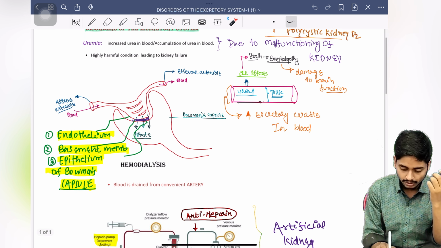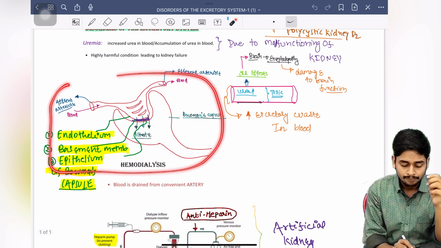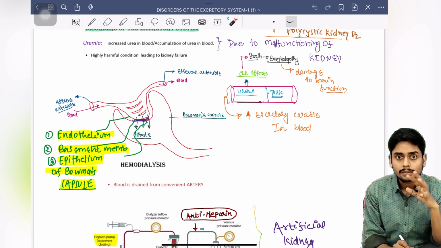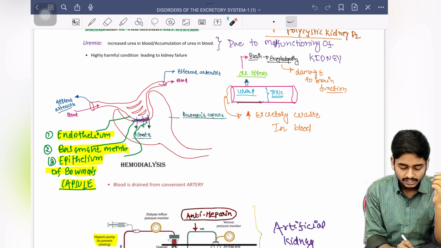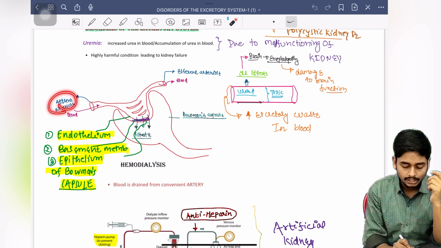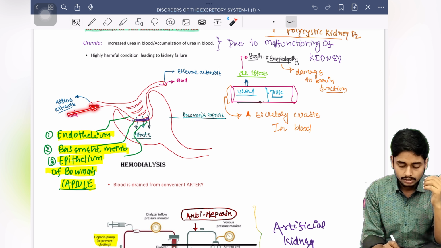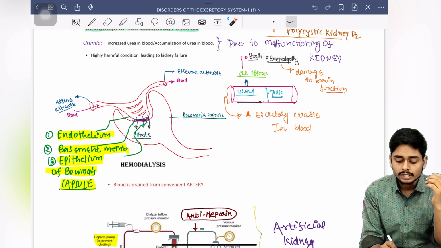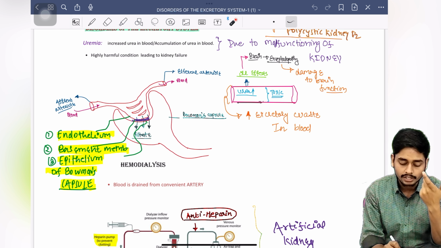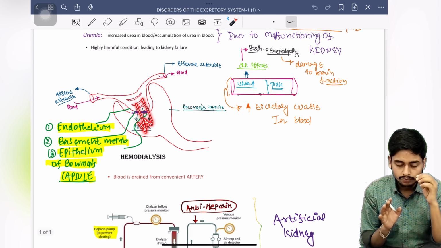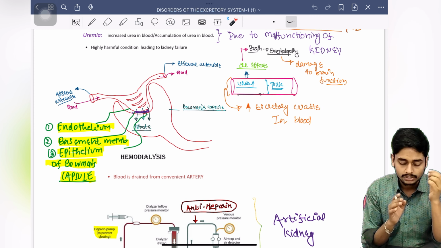So this is the diagram. Let's look at this diagram. This is the basic diagram of the nephron. We have the afferent arteriole and the efferent arteriole. The blood enters from the afferent arteriole, goes through the glomerular capillaries and then exits through the efferent arteriole. In between the afferent and efferent arteriole, filtration occurs. This we know from our previous discussions also.